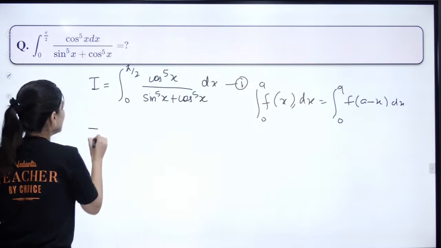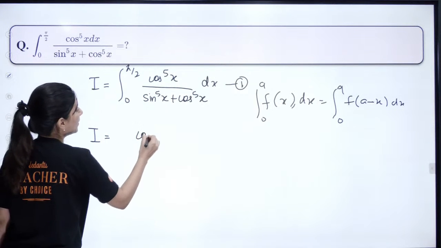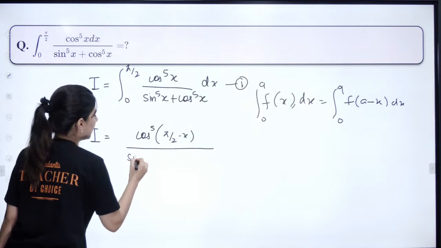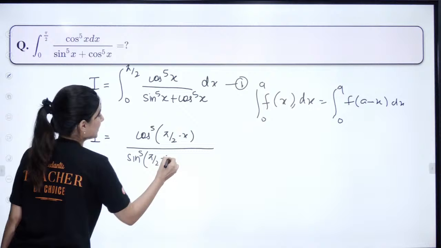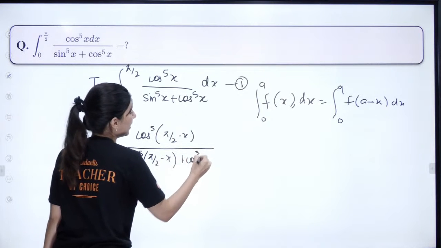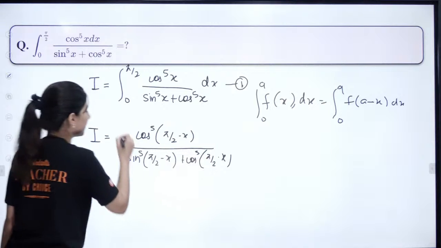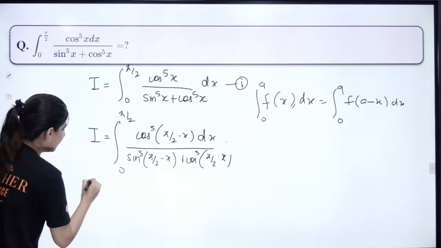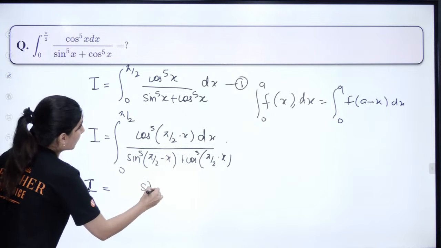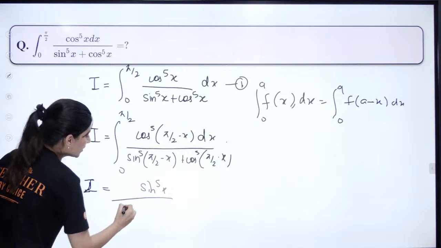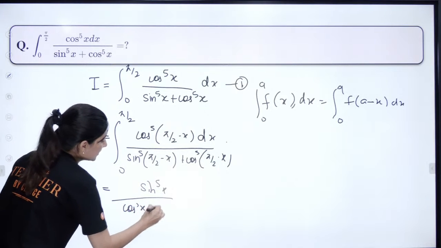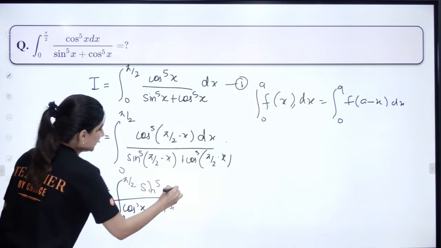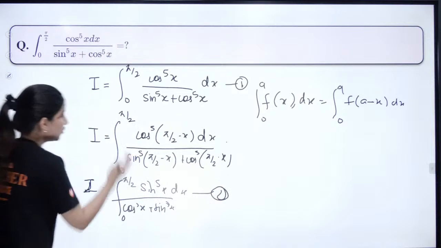The moment you apply it, it will become cos of (pi by 2 minus x) upon sine power 5 of (pi by 2 minus x) plus cos power 5 of (pi by 2 minus x). Please do step by step. I know that you can directly do it, but please do not skip that. Now I will be equal to sine raised to power 5 upon cos raised to power 5 plus sine raised to power 5, from 0 to pi by 2, dx. This is the second equation. Now just add these two.